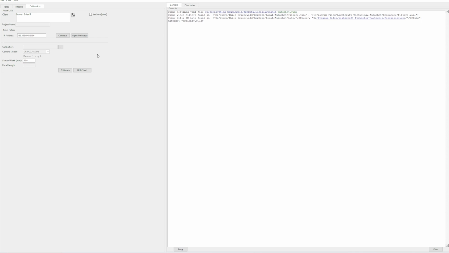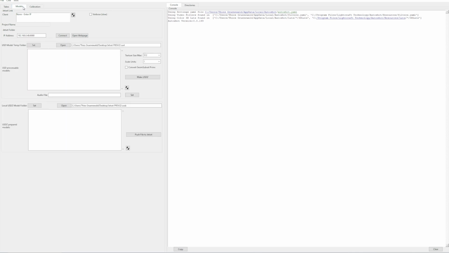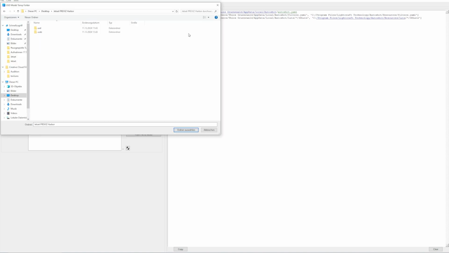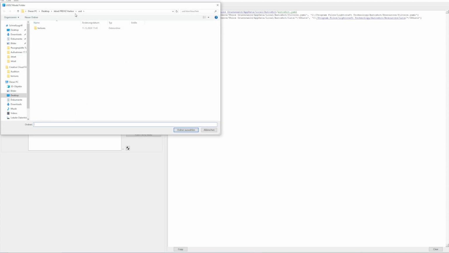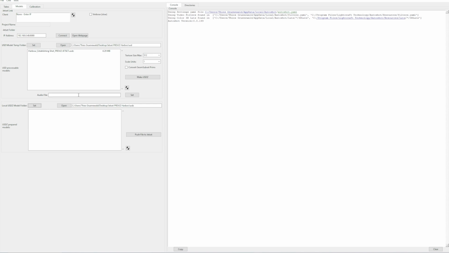In Autoshot, we can go into the next section, which will be models. And the first thing that we can do is we can set our USD folder. So let's search for our created USD folder and hit OK. And then you can see that Autoshot already detects our Blender scene. And then we can do the same thing for our USDZ file. So go to set and just jump right into the USDZ file. And now we are ready to go.